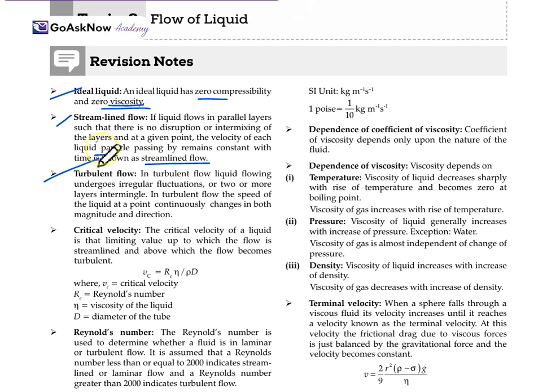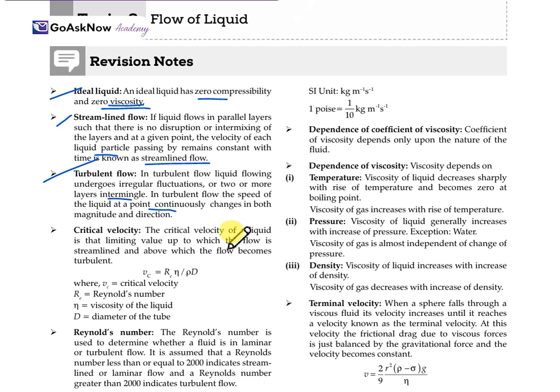Also, the turbulent flow. In a turbulent flow, the liquid undergoes irregular fluctuation, or two or more layers intermingle. In turbulent flow, the speed of the liquid at a point continuously changes, both in magnitude and in direction. This is what turbulent flow means.